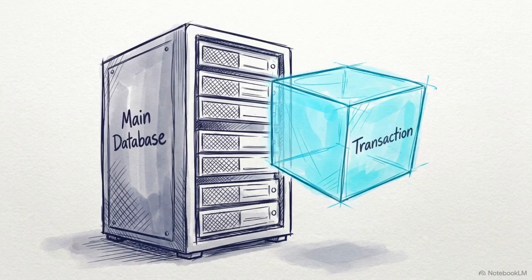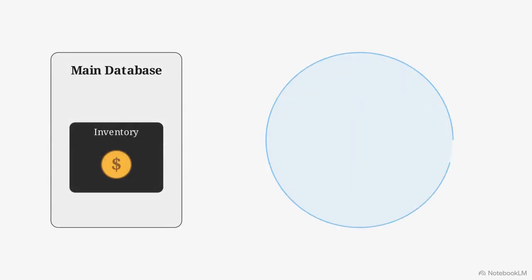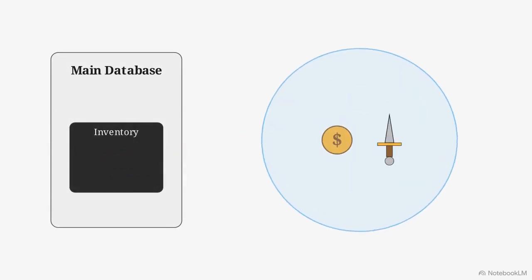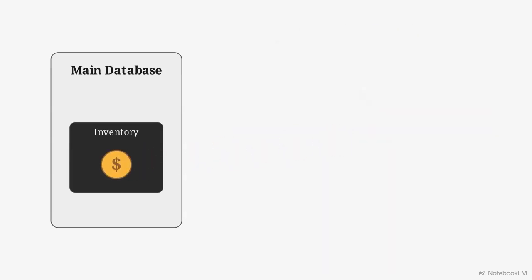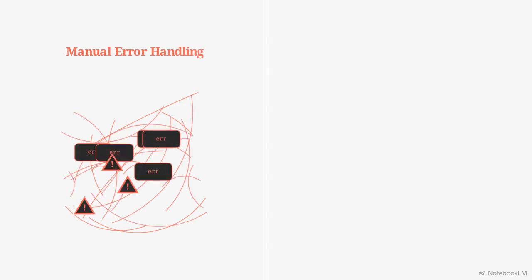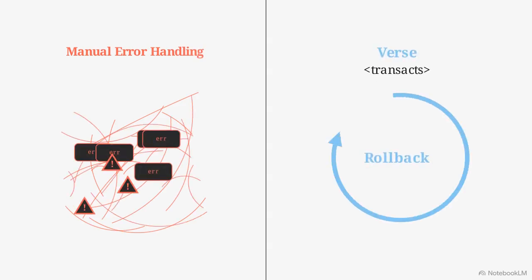These failure contexts provide the mechanical hooks for a much more powerful back-end architecture, software transactional memory, or STM. Using the transacts effect, the engine executes the sword-buying code speculatively, inside an isolated bubble separated from the game database. If an error occurs, the failure context triggers a rollback. The bubble pops and the gold reverts to its original state. Compared to the messy defensive code on the left, Verse provides a clean, automatic rollback on the right.